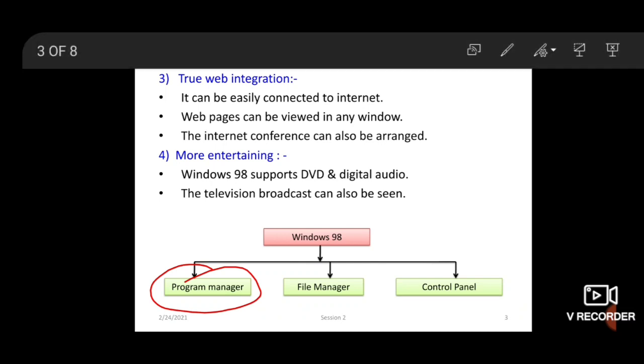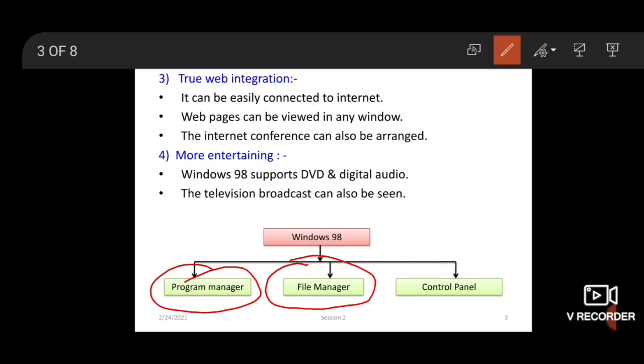Now see, the next component is file manager. File means, suppose you open Microsoft Word, and in that Microsoft Word some documents are stored, given some name; that is called a file, meaning data stored in some file.